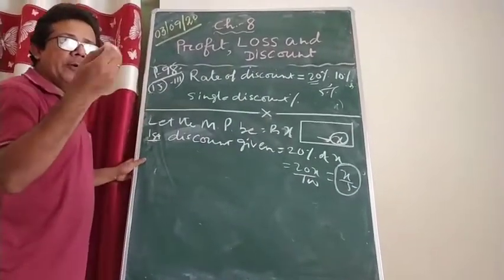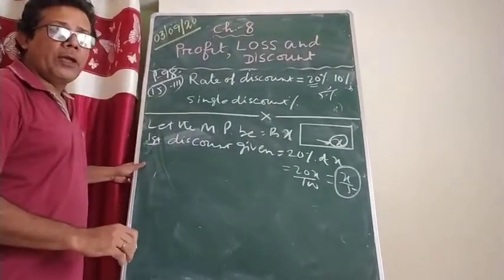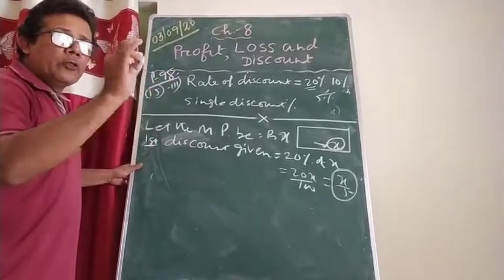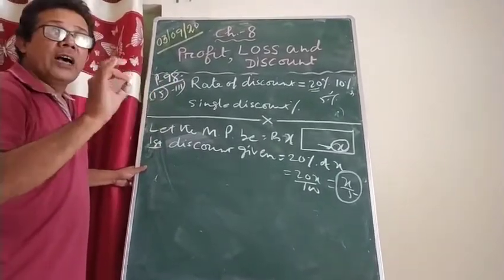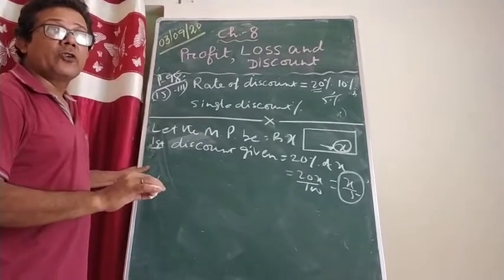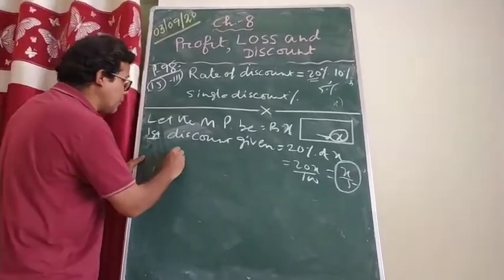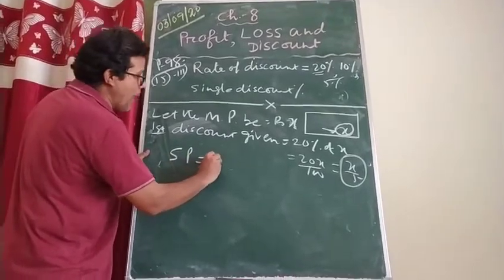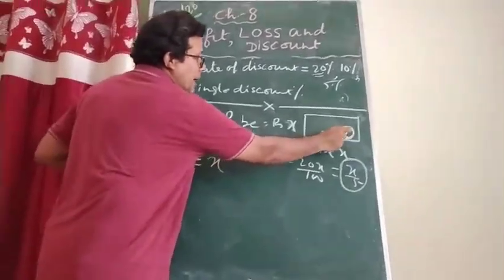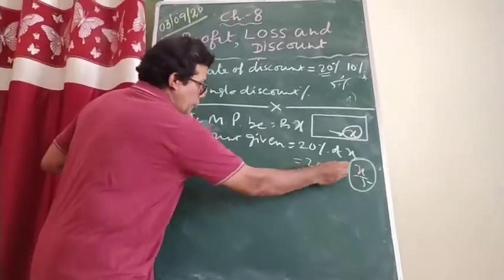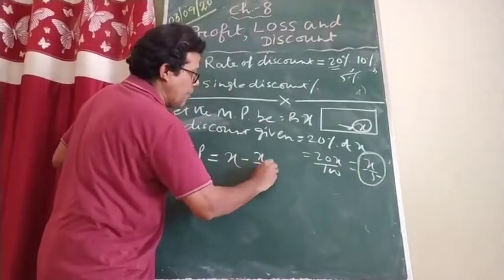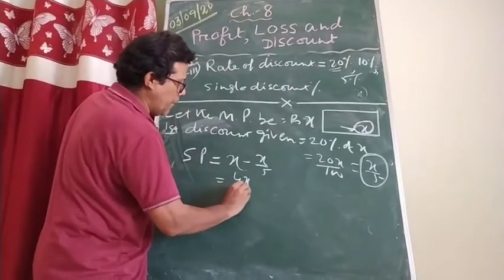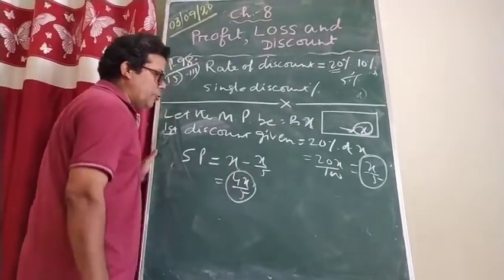Then how much are you going to take from me? The amount you are going to take from me is called the selling price. So what is the selling price of the TV in the first case? Selling price equals mark price. What is the mark price on the TV? X. How much discount is given to me? X by 5. If I do the calculation, I am supposed to pay 4x by 5 to you.